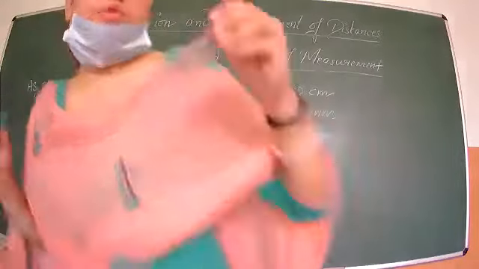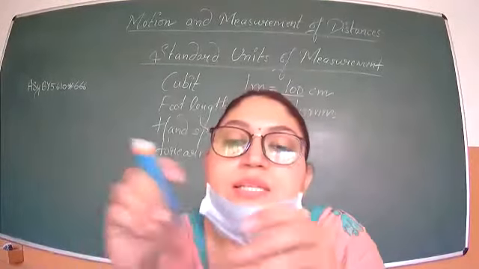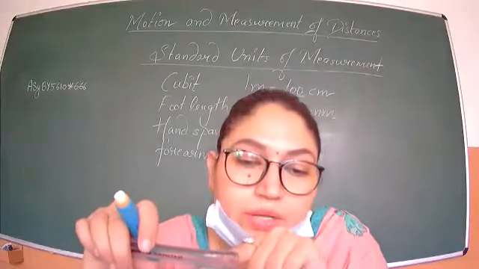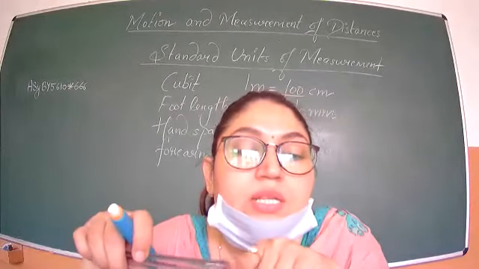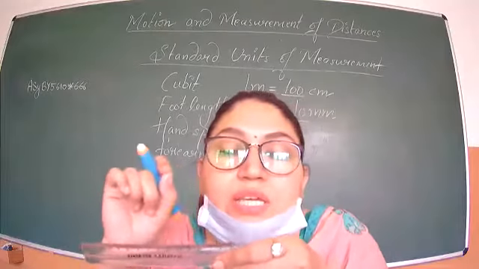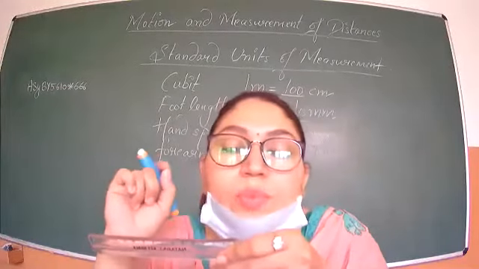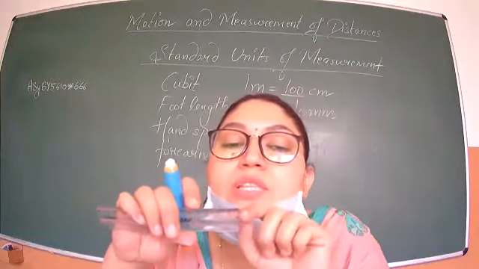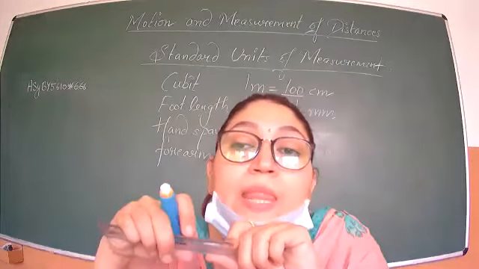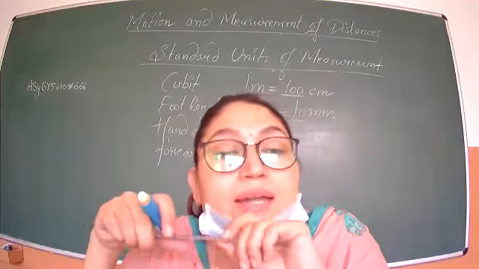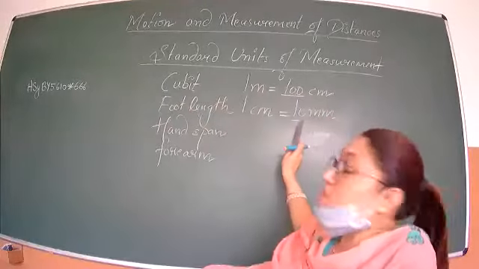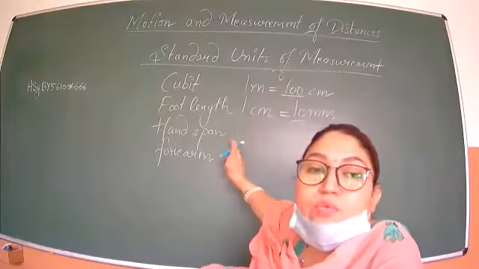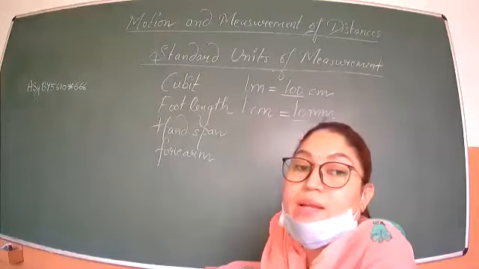If you see, all of you have your scale with you. Look at the 1 centimeter. It starts from 0 centimeter, 0 to 1. Now in between 0 to 1, you count the lines. How many big lines are there, not the smaller ones? In between 0 to 1, you can see 10 lines. That means 10 lines is 10 millimeters.